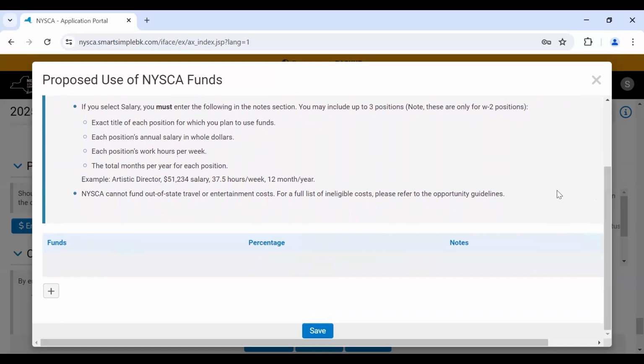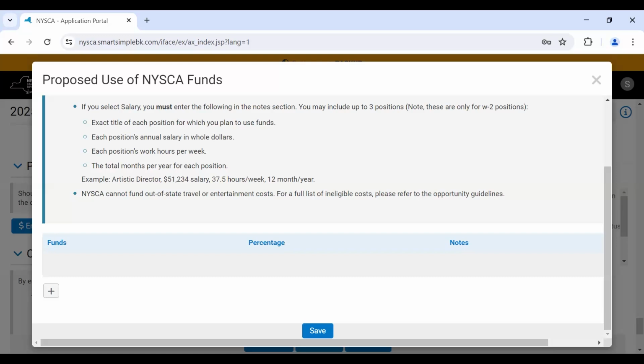Please remember, if you select salary, you must enter the following in the notes section. You may include up to 3 positions. Please include the exact title of each position for which you plan to use funds, each position's annual salary in whole dollars, each position's work hours per week, and the total months per year for each position. An example would be Artistic Director, $51,234 salary, 37.5 hours per week, 12 months per year. Note, NISCA cannot fund out-of-state travel or entertainment costs.